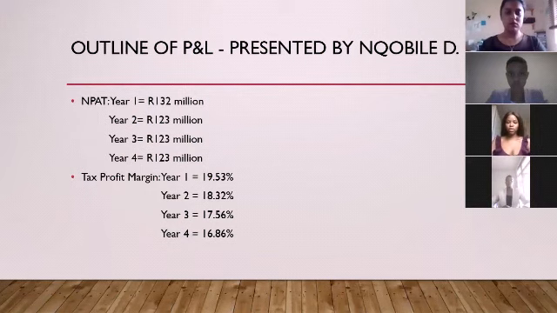The first year it's going to be 19.53%, second year 18.33%, third year 17.56%, and the fourth year 16.86%. Overall, the profit and loss part shows that the company expects to make profits from this product.